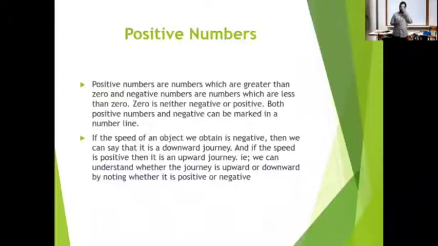And let me remind you, some of you learned but forgot. If the journey of an object is negative, then we can say that the object is coming towards earth, otherwise it's a downward journey. So the positive speed means just the opposite, which is the upward journey.